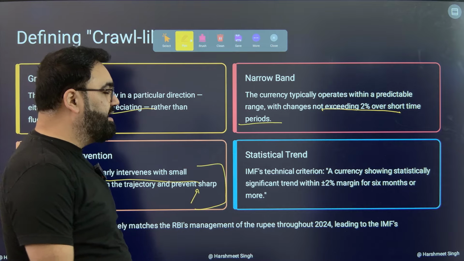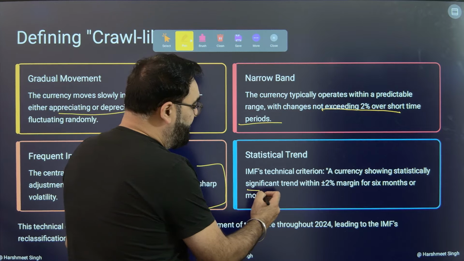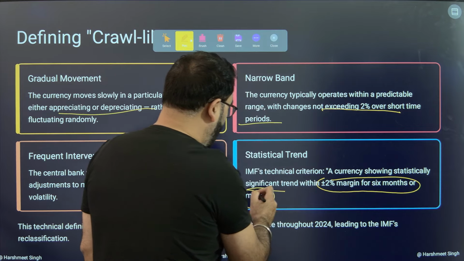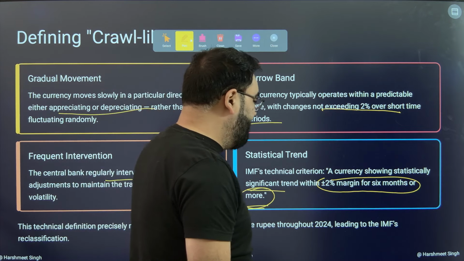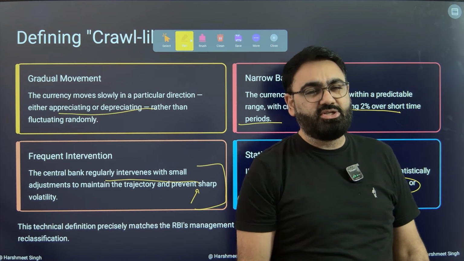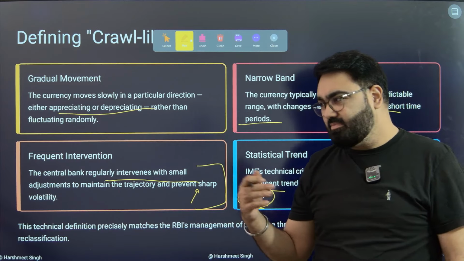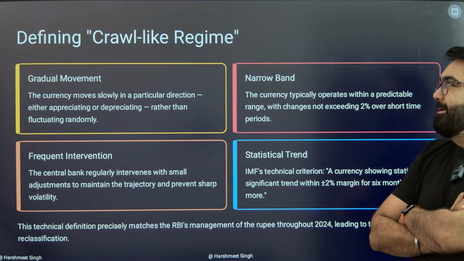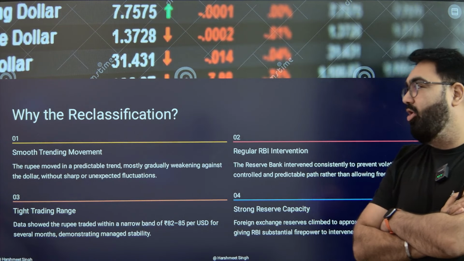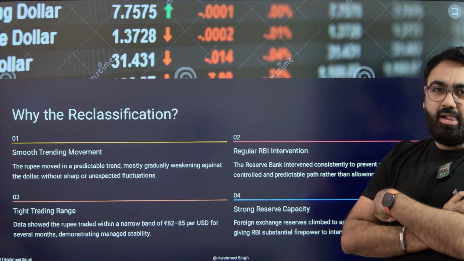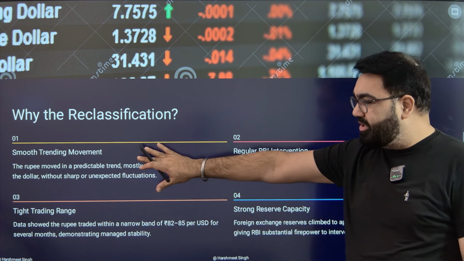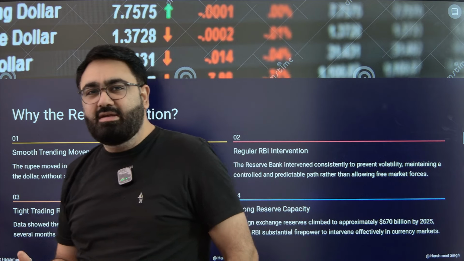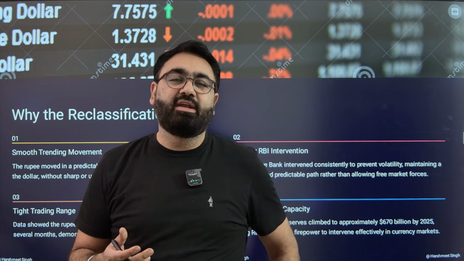IMF has said that the Indian currency is a currency that shows a statistically significant trend within a plus-minus 2% margin for 6 months or more. So this is what they have said, that since 2024, RBI has made sure that in a 6-month time period, the rupee does not go up or down more than 2%. This is why IMF is calling it a crawl-like arrangement. It is crawling. So the implication is it's a smooth trending movement. It allows the Indian traders to have much more stability in trading.